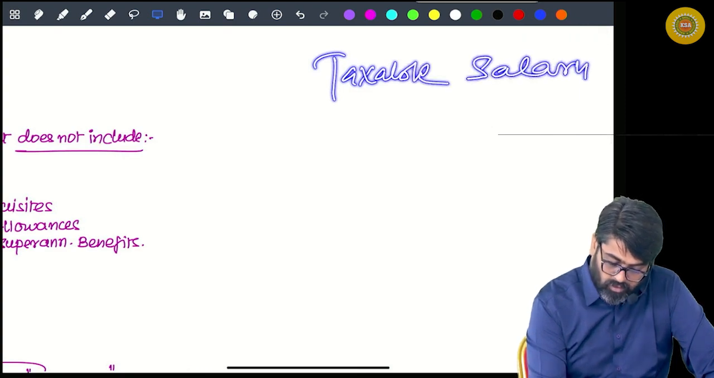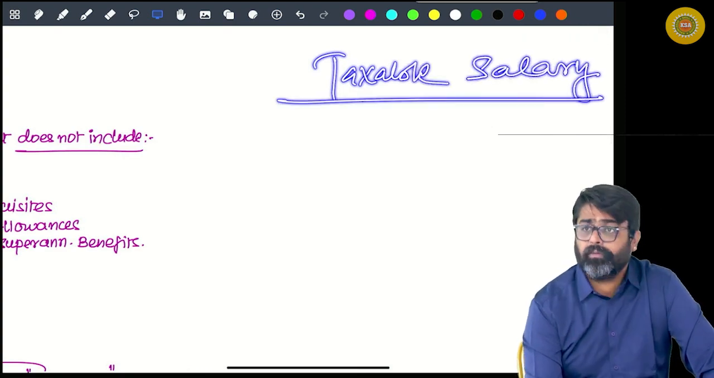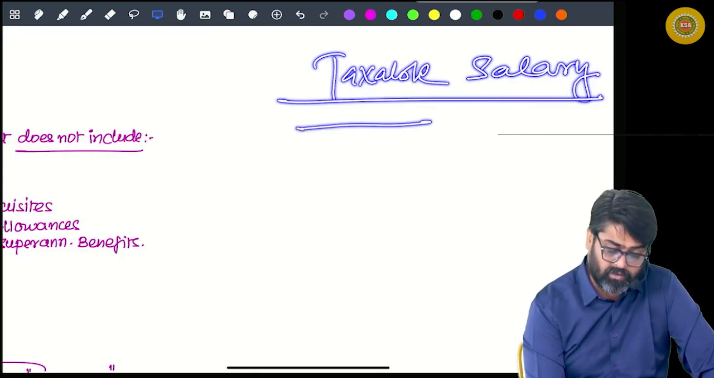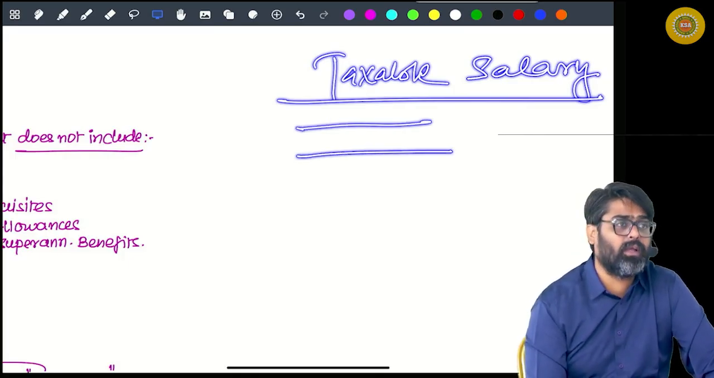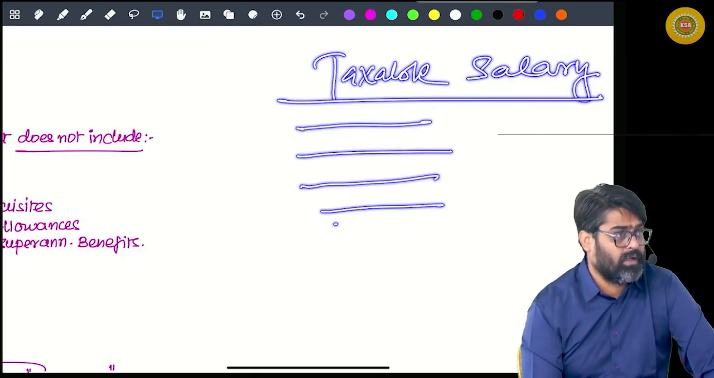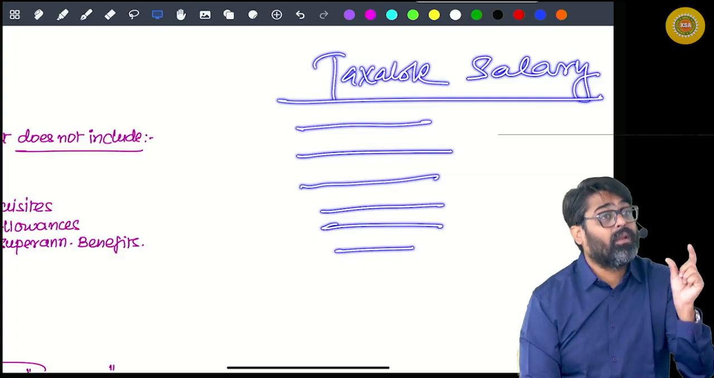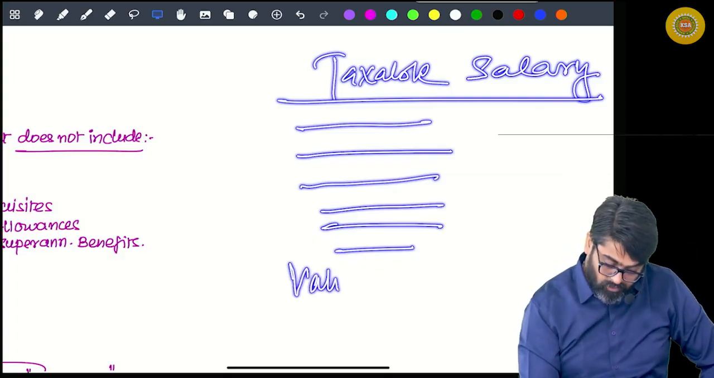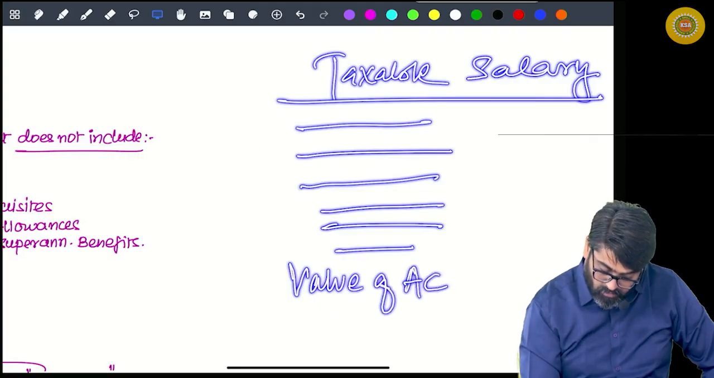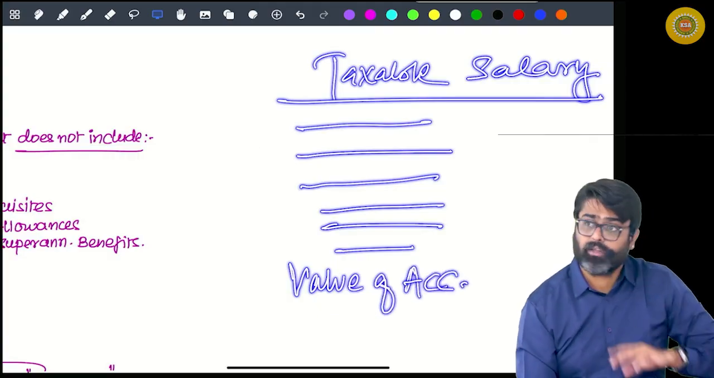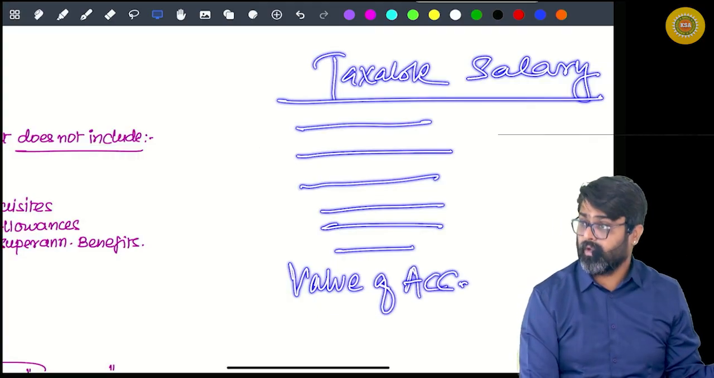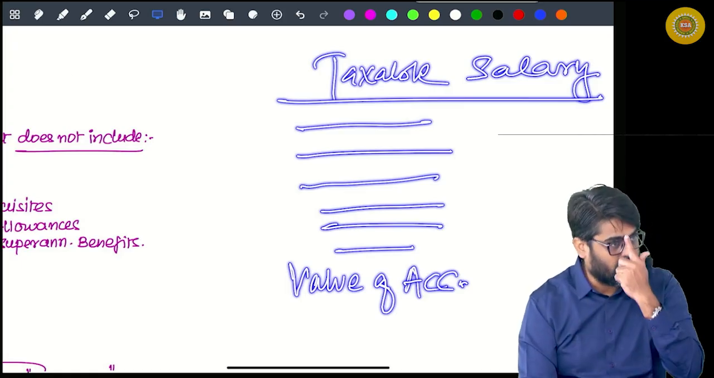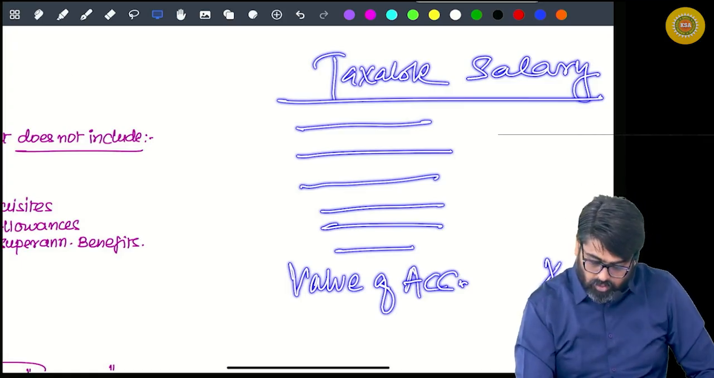So in the taxable salary, you will make a statement. You will write basic salary. You will write allowances. You will write different types of perquisite. So even the accommodation value, you will calculate in the same manner in which we have learned right now. Yes or no? This value of accommodation you are going to calculate,